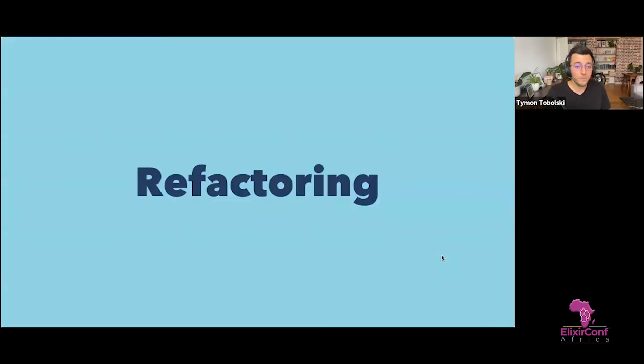And one more thing that is quite important that came to me after some time working with Elixir is the refactoring part. We know that version 1 or version 0 is usually always bad. We need to try out the ideas. We need to see what works, what doesn't work. And often we need to write the V2, V3 or whatever, and we need to move things around. So in Elixir, since everything is just modules and functions, and we use aliases and imports that are checked by the compiler, it's super easy to move things around.